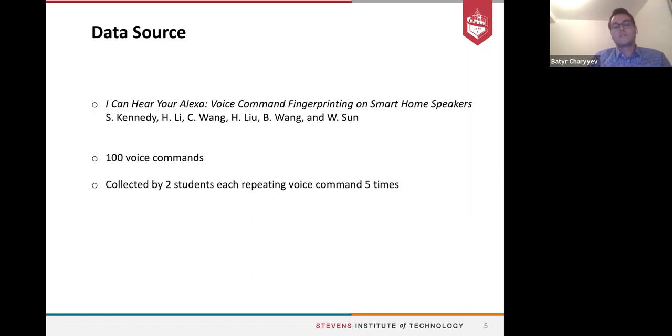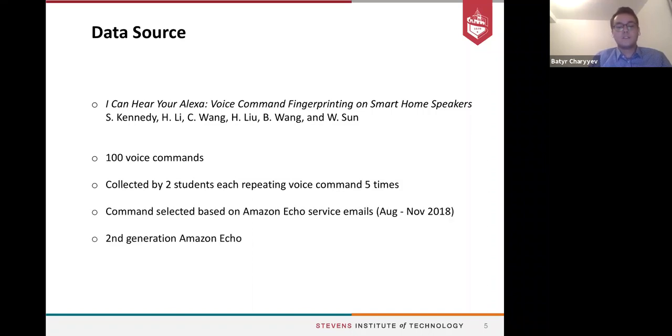In this study, the authors tried to fingerprint the voice commands on smart home speakers using website fingerprinting techniques. They collected traffic data of 100 voice commands, collected by 2 different students, each of them repeating each voice command 5 times.